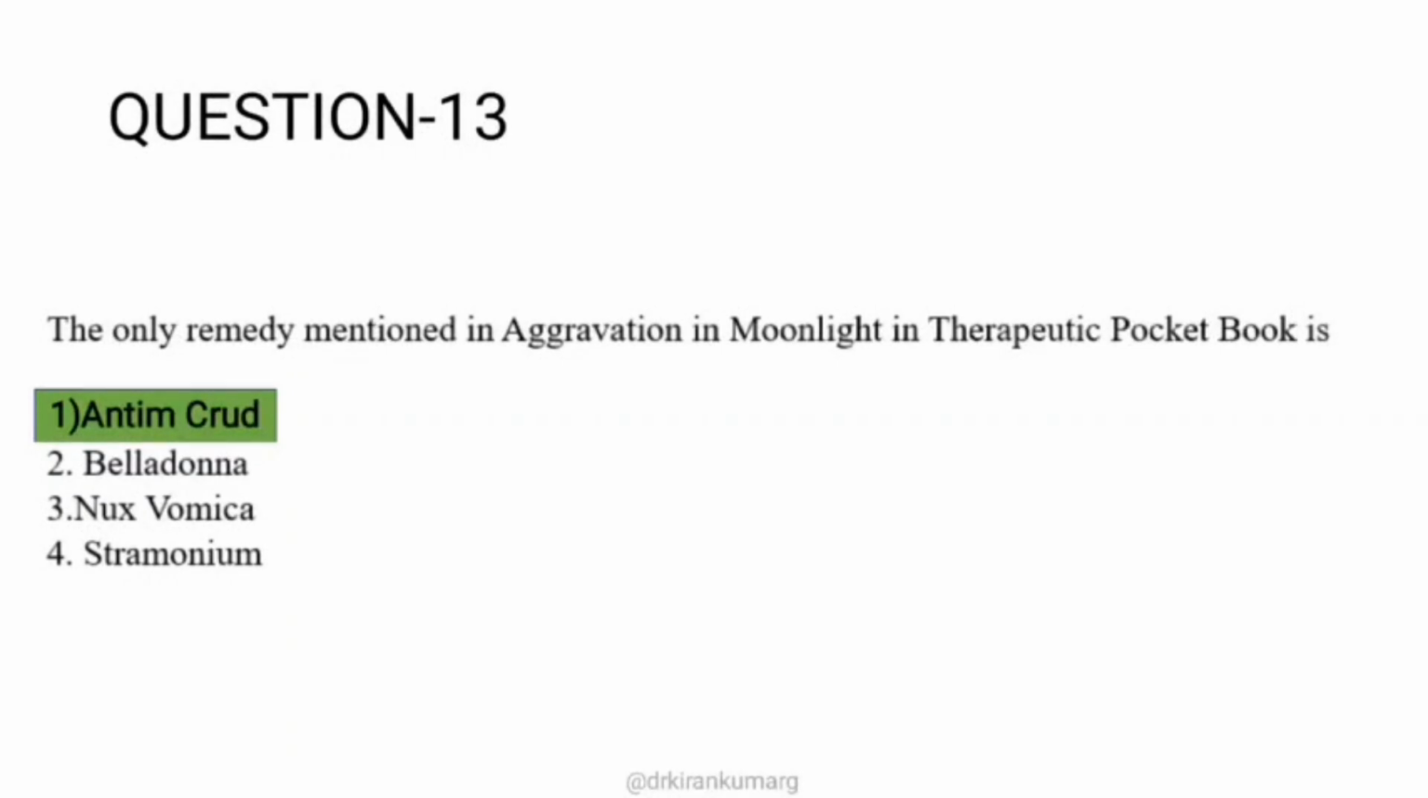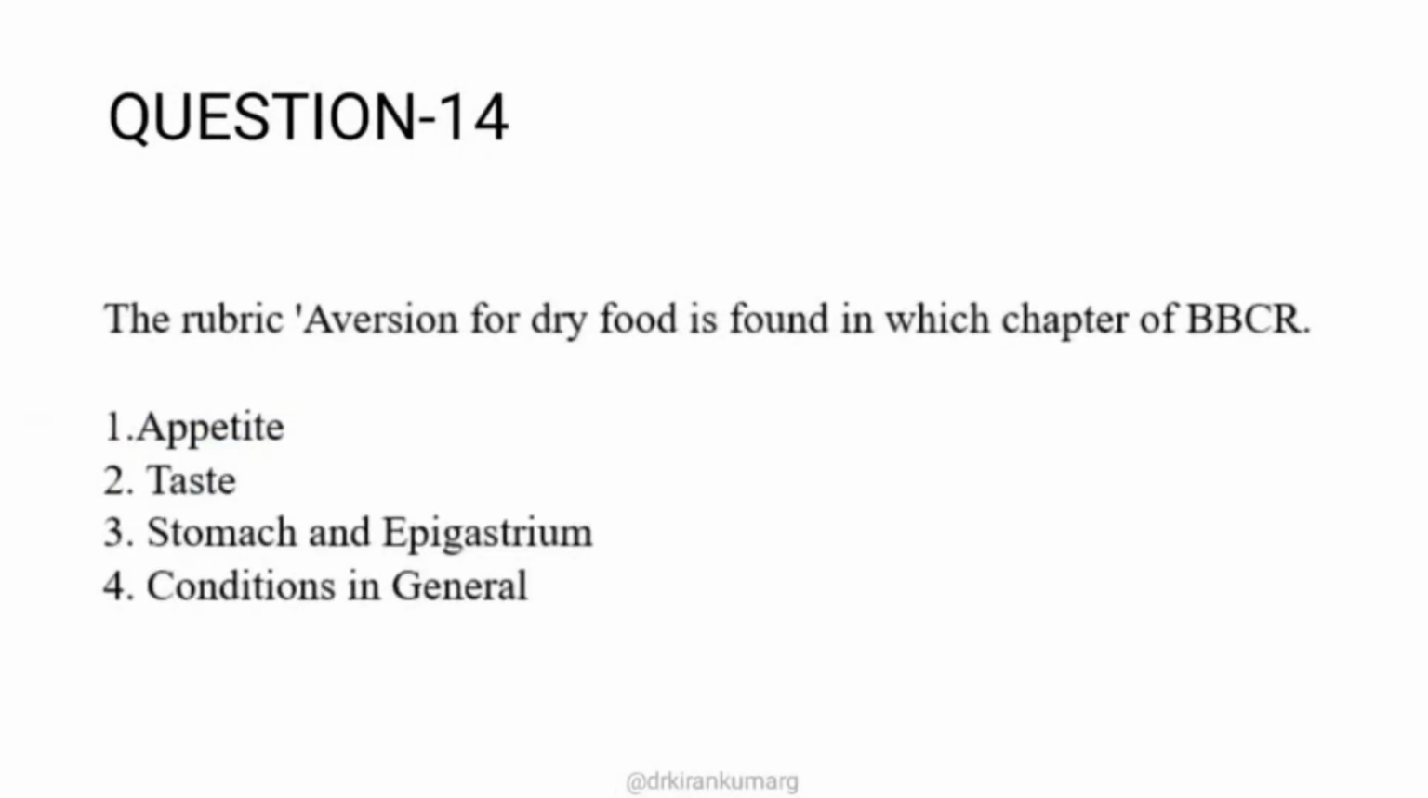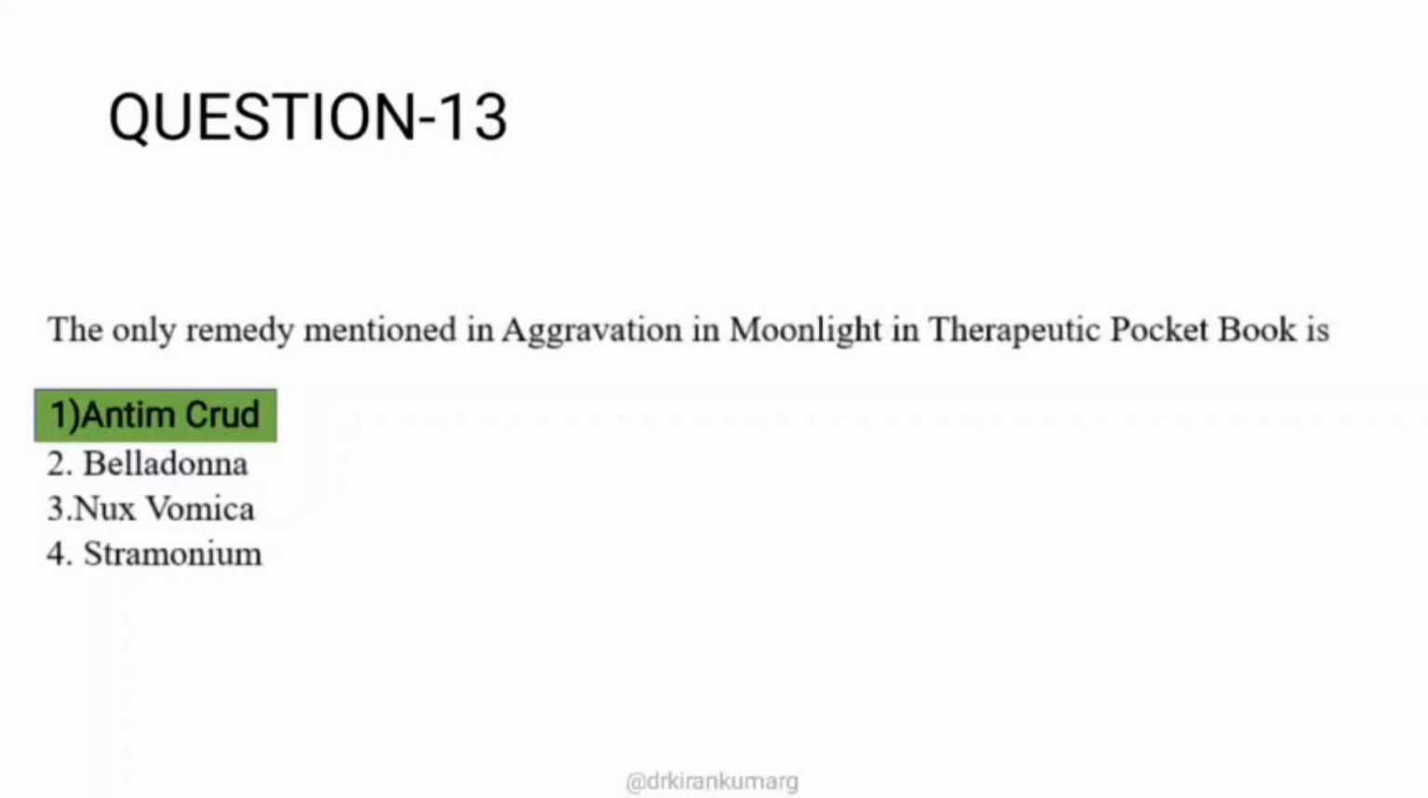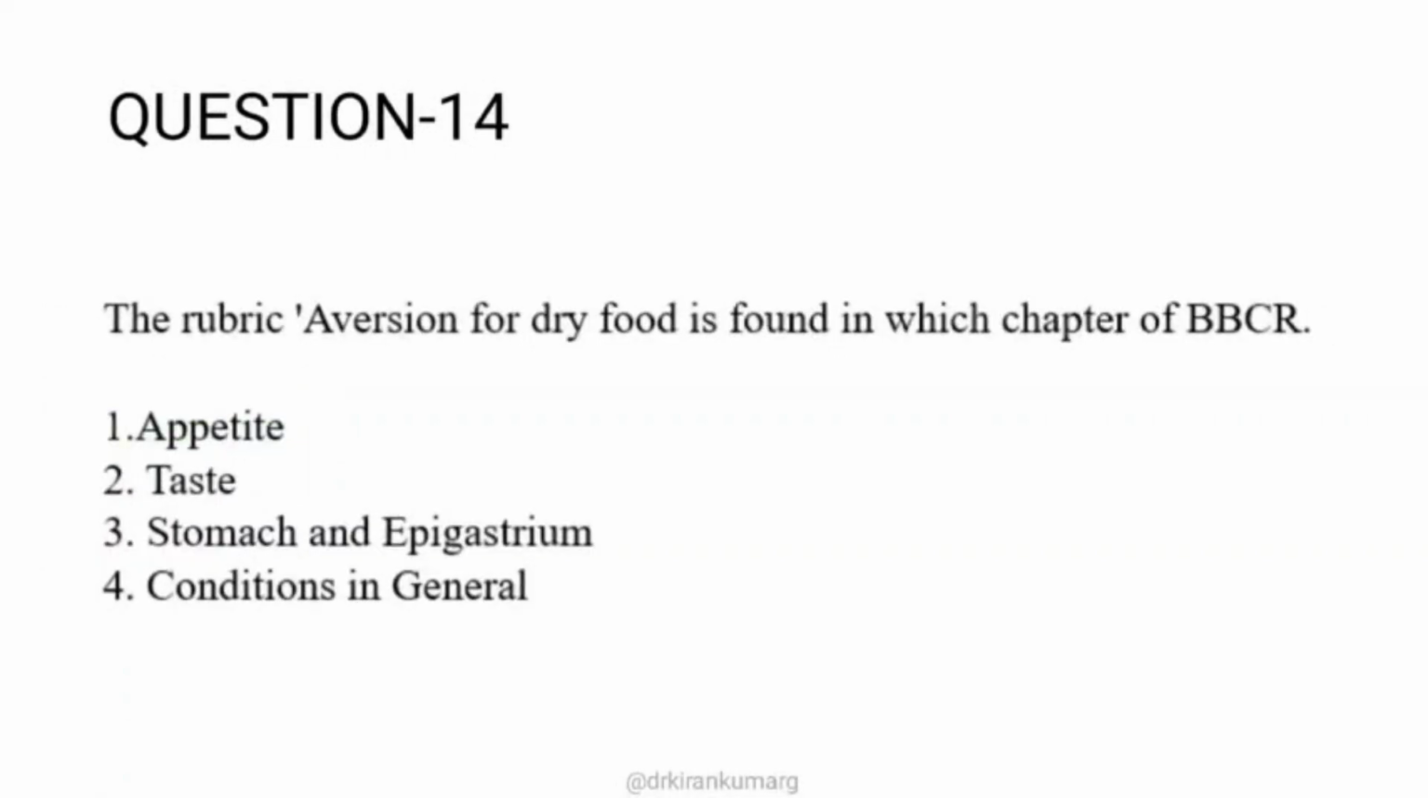There is a separate chapter for aggravation in BTPB. Under that, the direct rubric moonlight is mentioned, and under that the remedy is Antimonium crudum. Moving on to the next and last question. The rubric aversion for dry food is found in which chapter of BBCR? So it's a question from BBCR. The symptom is given, and we need to identify which chapter the rubric belongs to.